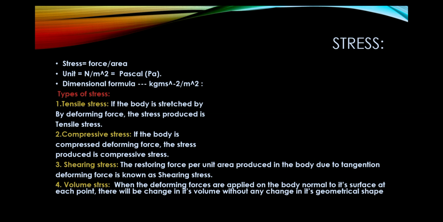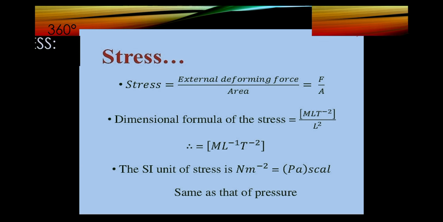Types of stress. Tensile stress: if the body is stretched by the deforming force, the stress produced is tensile stress. Compressive stress: if the body is compressed by the deforming force, the stress produced is compressive stress. Shearing stress: the restoring force per unit area produced in the body due to tangential deforming force is known as shearing stress. Volume stress: when the deforming forces are applied on the body normal to its surface, at each point there will be change in volume without any change in geometrical shape.